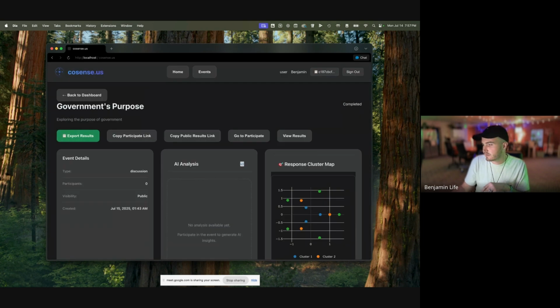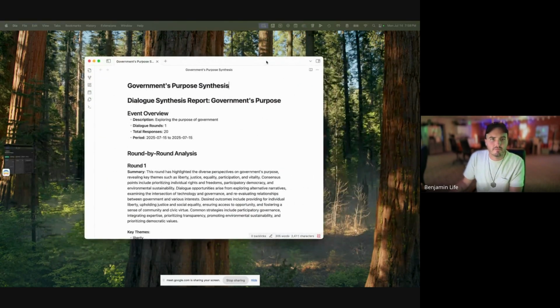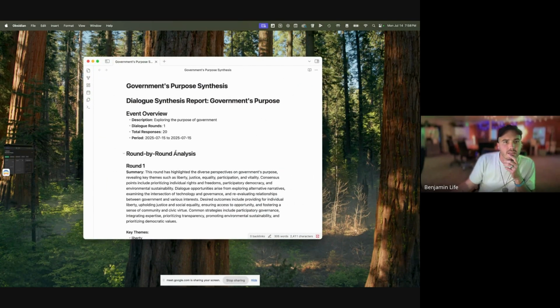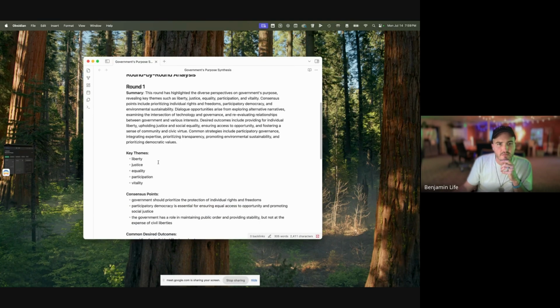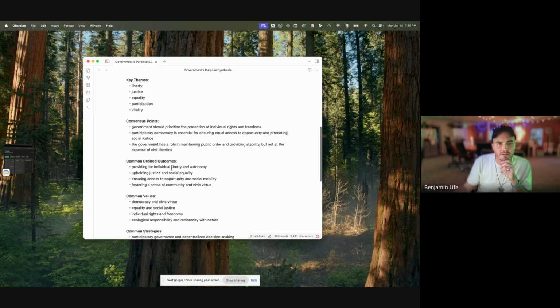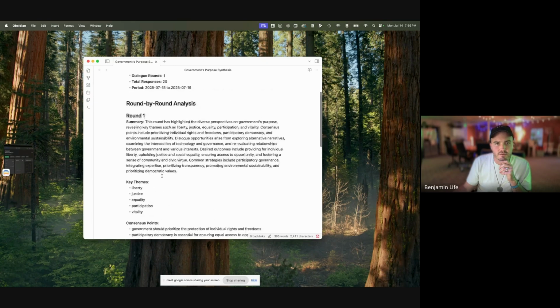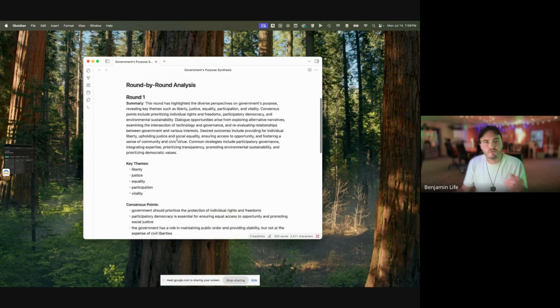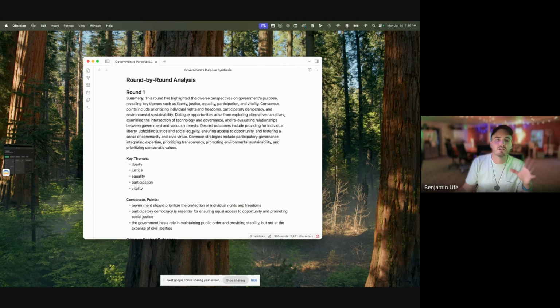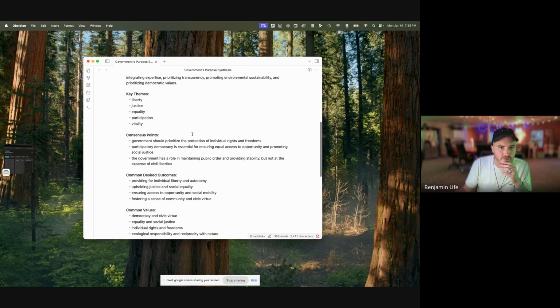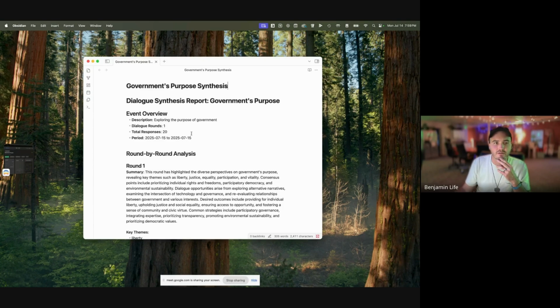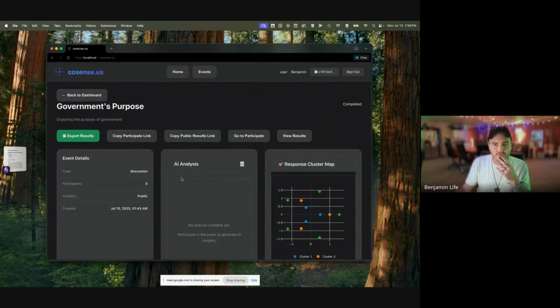So that was quick. So now let me show you what it created. This is what we get from the system automatically. So this is an overview. We had 20 responses, explaining the purpose of government, key themes, consensus points, common desired outcomes, common values, common strategies, overall synthesis. So you can see there's not a ton of information in here, but as a facilitator, I'm getting a really rich summary of the perspectives that were shared in a conversation. So that's what this tool is designed for.